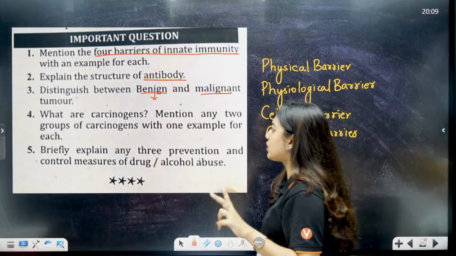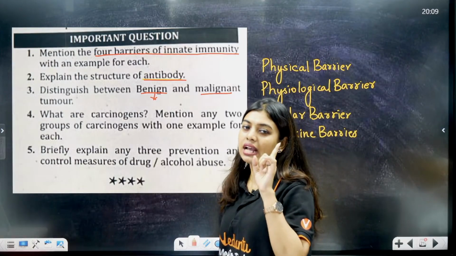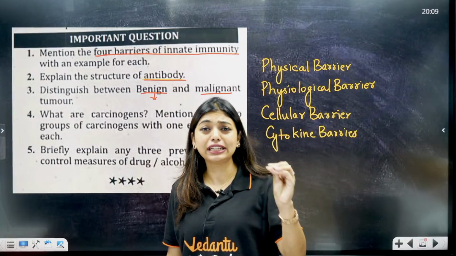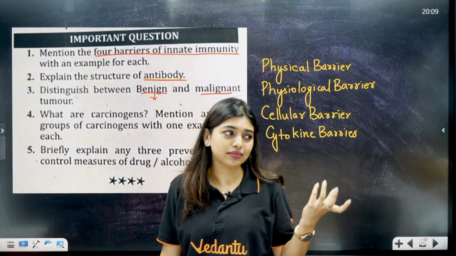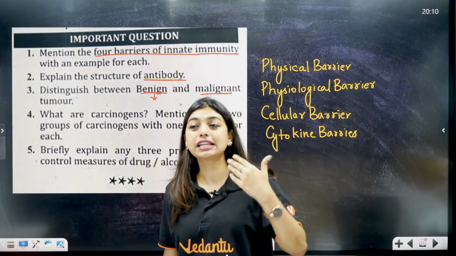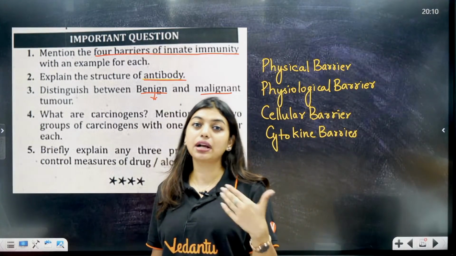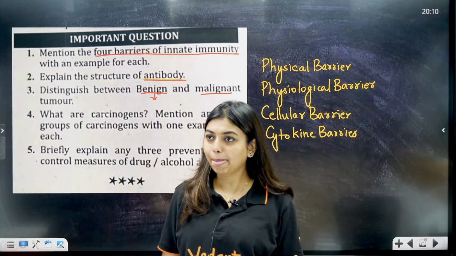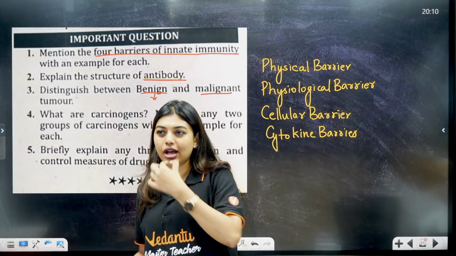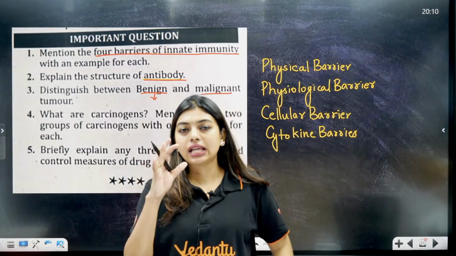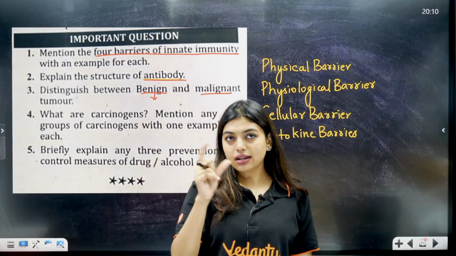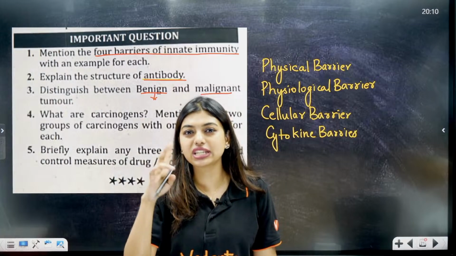Now, what are carcinogens? Mention any 2 groups of carcinogens with one example. Carcinogens are active ingredients, substances or materials that can cause cancer, that can become potential cancer-causing agents. So the carcinogens are the ones that cause cancer, and carcinogens can be your physical carcinogen, chemical carcinogen.